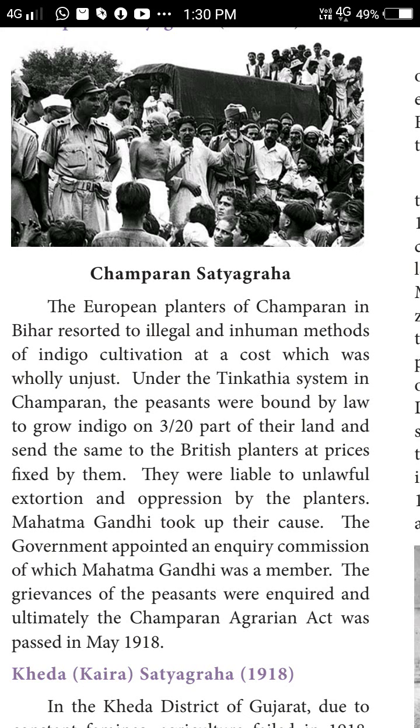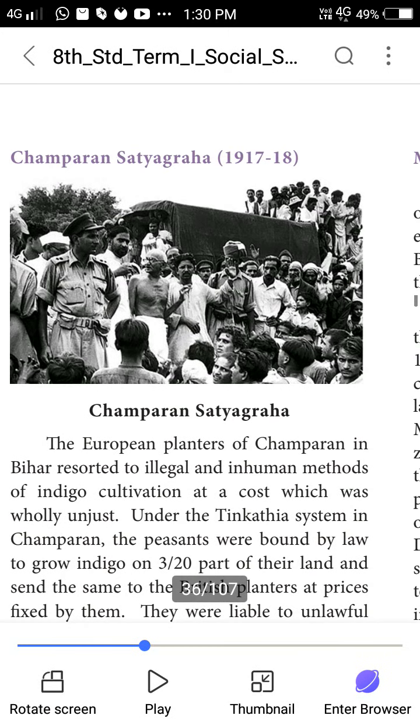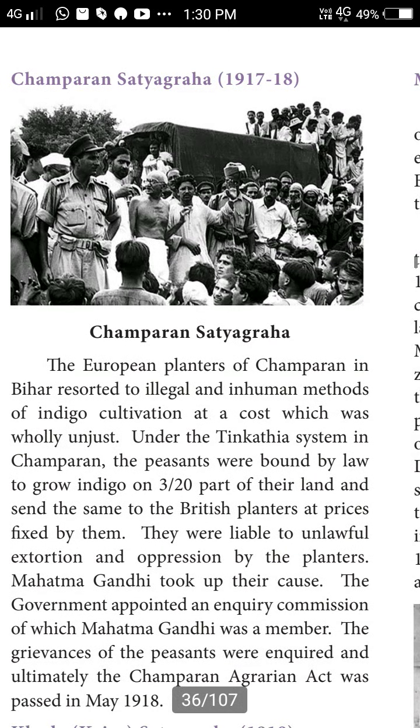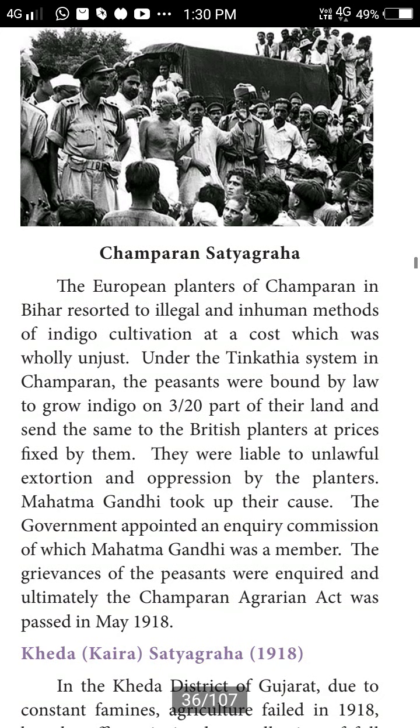The next one is the Champaran Satyagraha, in 1917 to 18. The Champaran Satyagraha was led by Mahatma Gandhi. Gandhi took up their cause. The government appointed an inquiry commission of which Mahatma Gandhi was a member. First he was a member, later he was the main person for this movement.